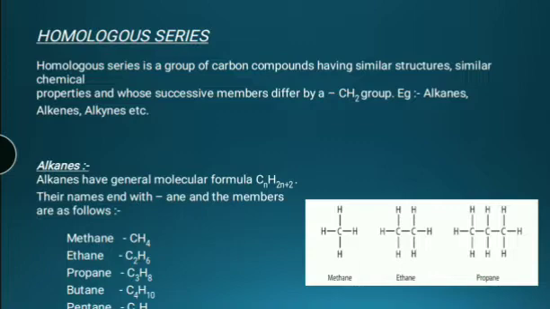For example, alkanes, alkenes, and alkynes. Alkanes have the general formula CnH2n+2. Their names end with ane and the members are as follows: methane CH4, ethane C2H6, propane C3H8, butane C4H10, and so on. The successive members of the alkane series differ from each other by a CH2 group.